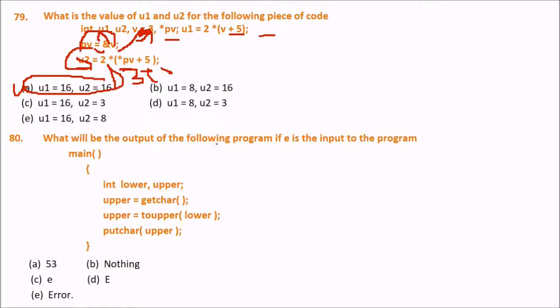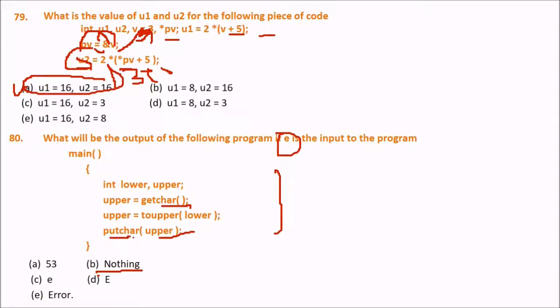Next question is, what will be the output of the following program if E is the input to the program? Lower is get character, upper is toupper of the lower value, and putchar upper. So if E is the input to getchar, what will be the answer? Can you guess the answer? The answer is nothing, or any other? Why? Can you suggest why this is nothing?